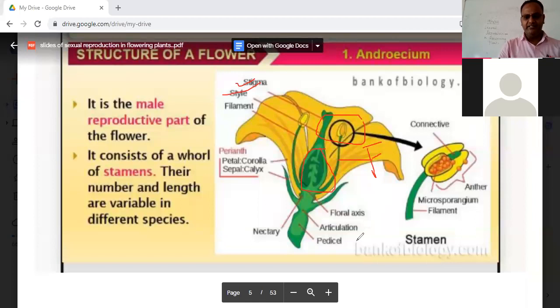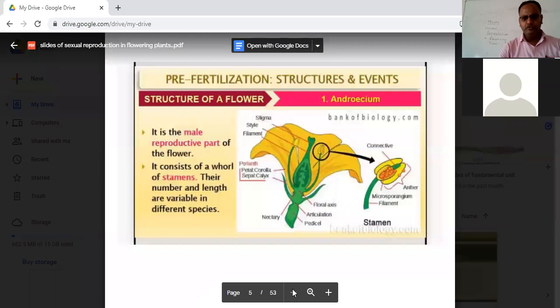Now, students, parallelly in this diagram, the structural detail of the stamen is also highlighted. All of you look at this figure.